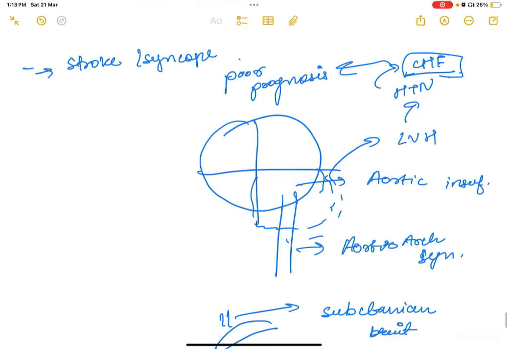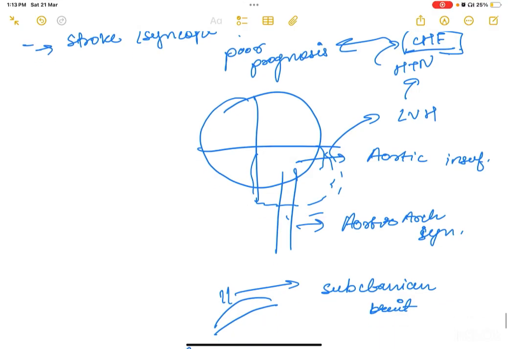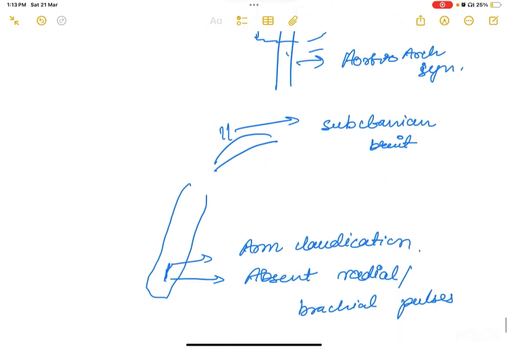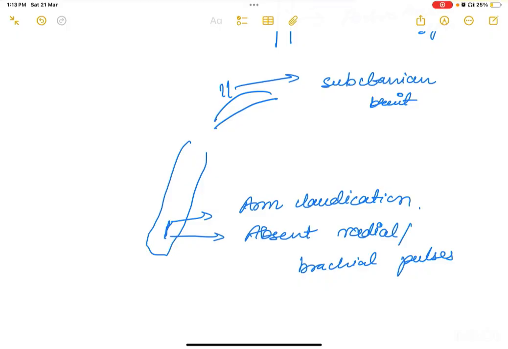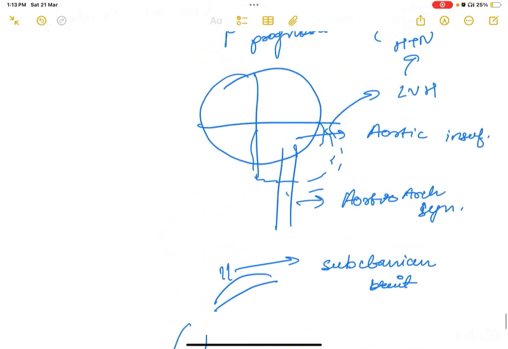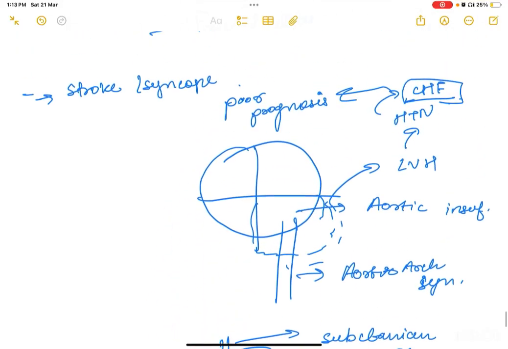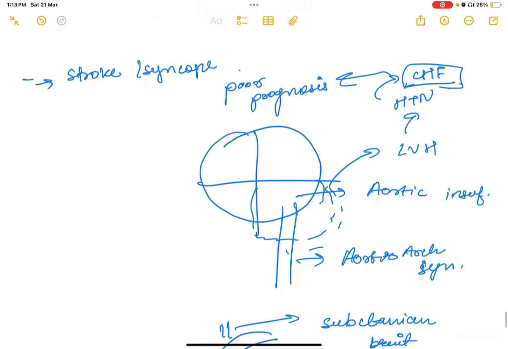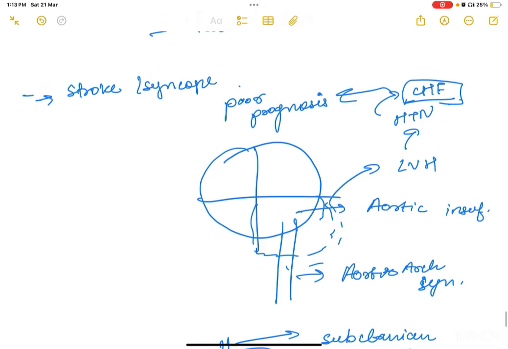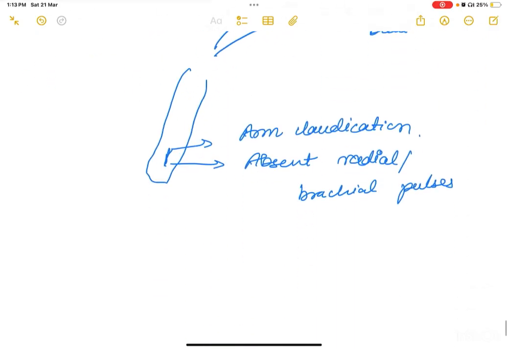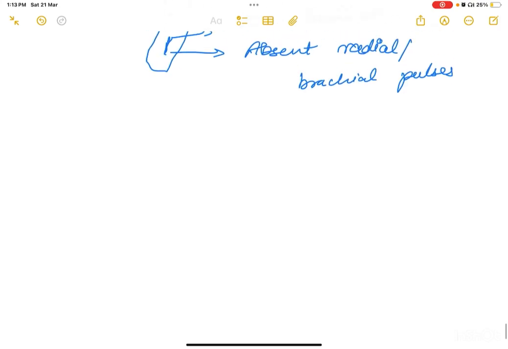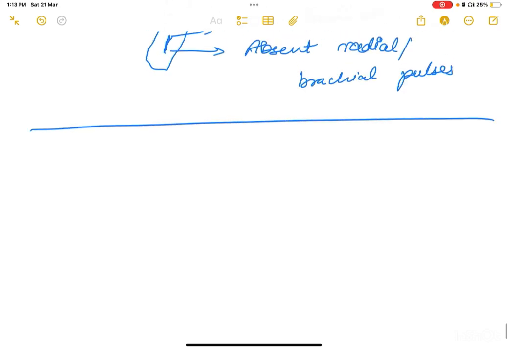Now there could be aortic arch involvement. Also, the patient could present with stroke and syncope. There could be aortic arch syndrome, which would include subclavian bruit, arm claudication, absent radial brachial pulses. Also, the patient could experience aortic insufficiency. Due to aortic insufficiency, there could be left ventricular hypertrophy, which would lead to hypertension, and it could eventually lead to congestive heart failure. If congestive heart failure is present, the patient has a poor prognosis. Okay, these were your clinical features.